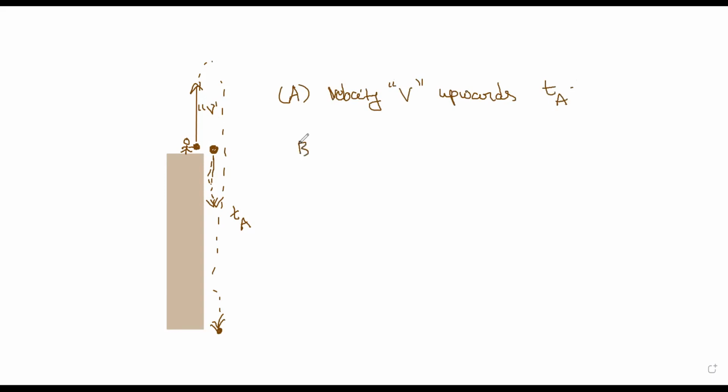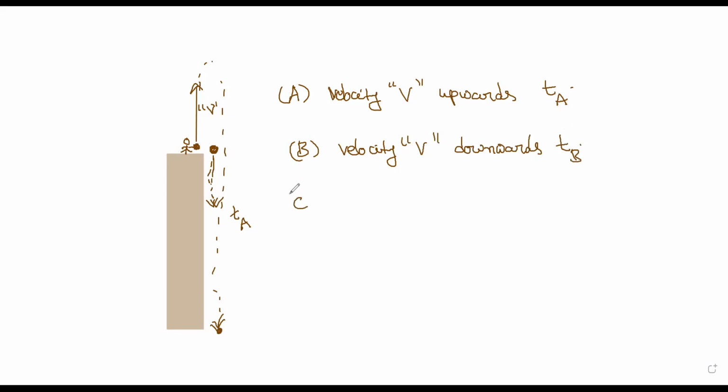And in instant B, it is velocity v downwards, and it took time tb.